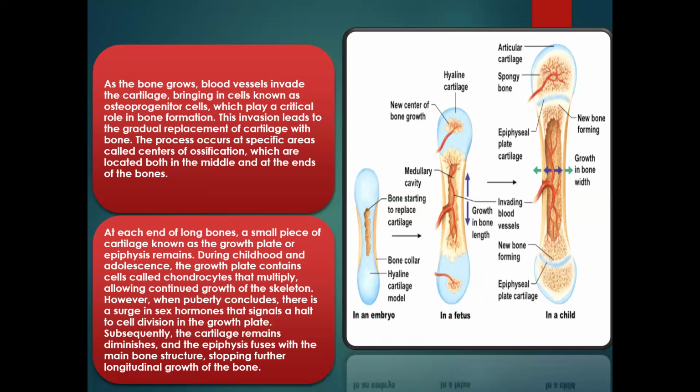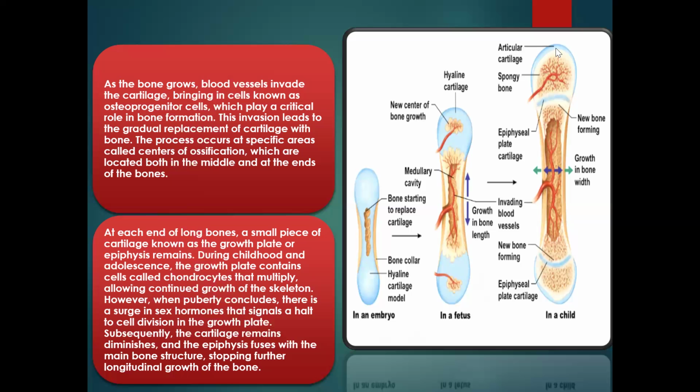However, when the child reaches puberty, there is a surge in sex hormone that signals a stop to cell division in this region. Subsequently, the cartilage remains diminished and the epiphysis fuses with the main bone structure, stopping further longitudinal growth of this bone.